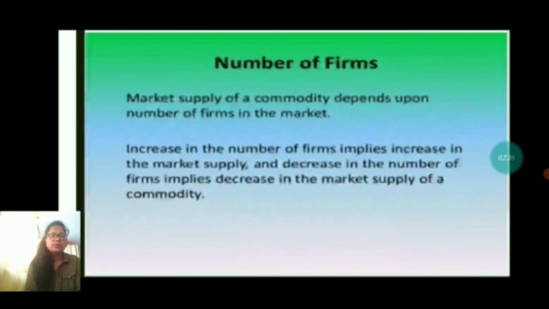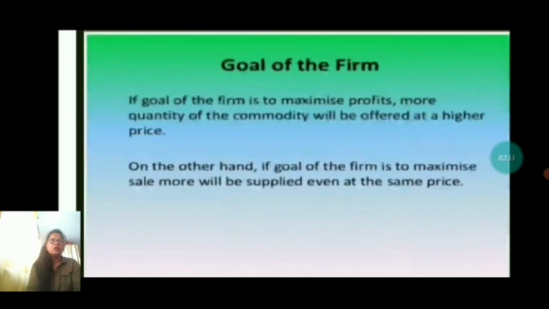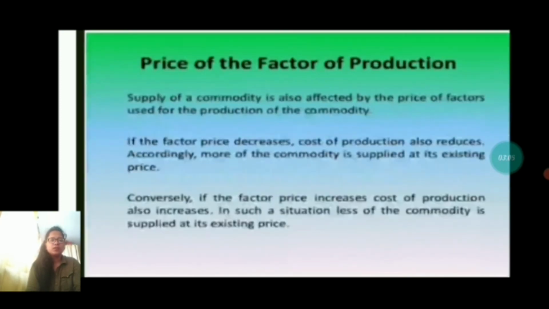Next one is number of firms. In a market, supply of a commodity depends upon the number of firms in the market. An increase in the number of firms implies an increase in the market supply, and a decrease in the number of firms implies a decrease in the market supply of a commodity. Next one is goal of the firm. If the goal of the firm is to maximize profit, more quantity of the commodity will be offered at a higher price. On the other hand, if the goal of the firm is to maximize sales, more will be supplied even at the same price.